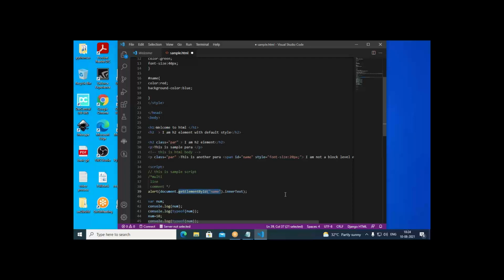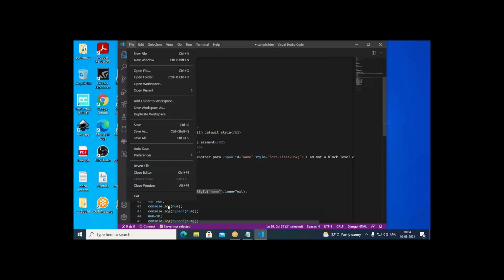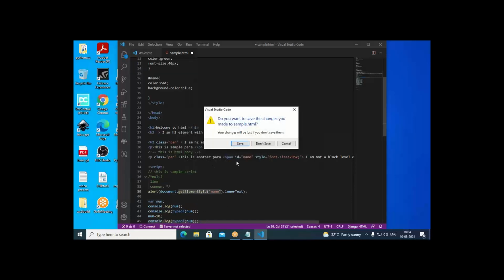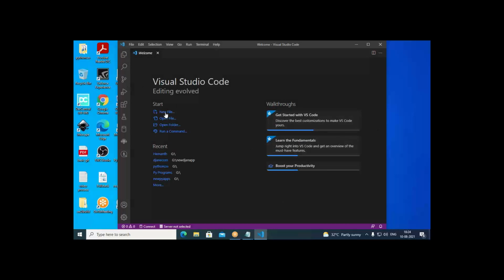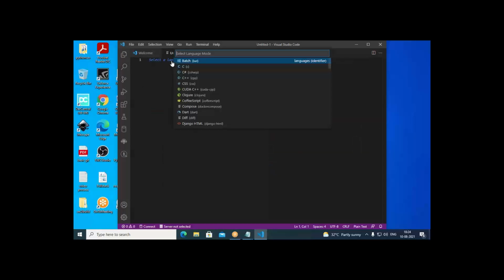Okay, now let us create some HTML page. In that, what we do, we put some 3 fields: a person name, person age, then followed by some subjects marks we enter. Then based on that, whether the person is failing in the exam or not, we have to find out. So for that purpose, let us write some piece of code. Then here I close editor. Close editor, save I say. Now I can go with the new file. I choose this one as HTML.